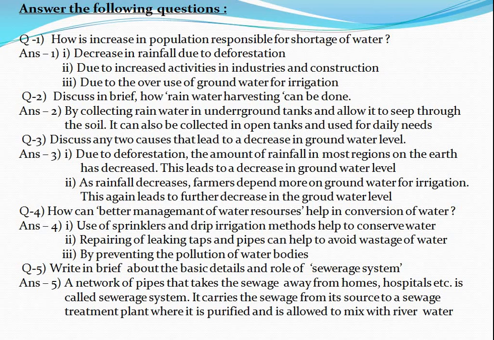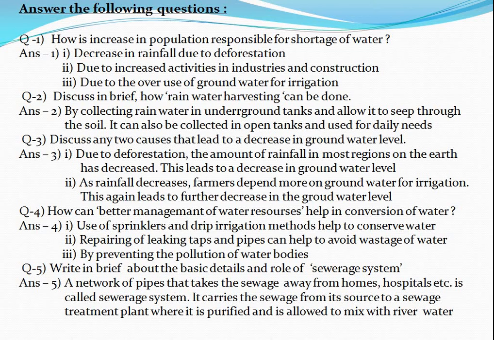Second question: discuss in brief how rainwater harvesting can be done. By collecting rainwater in underground tanks and allowing it to seep through the soil. First of all, collect rainwater in underground tanks and allow it to seep through the soil.